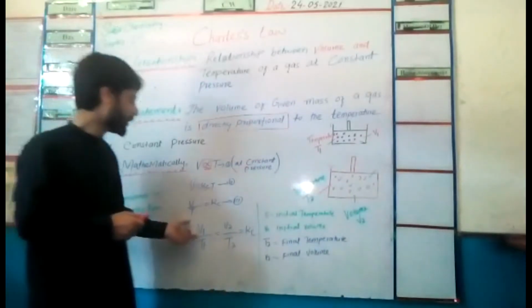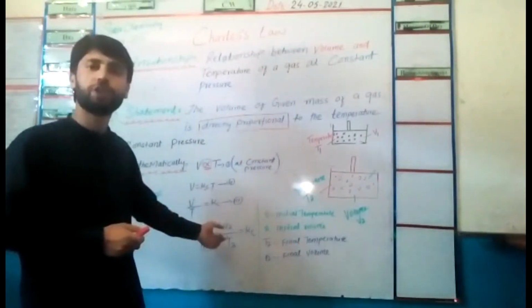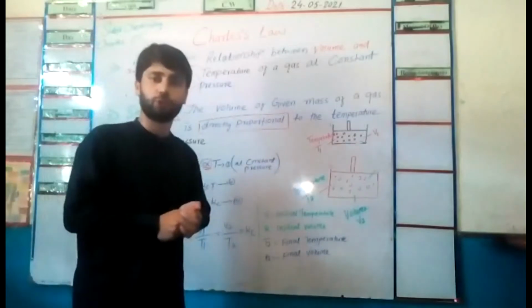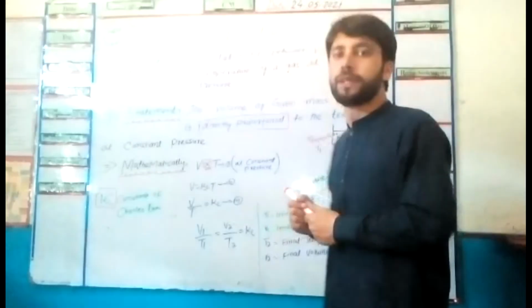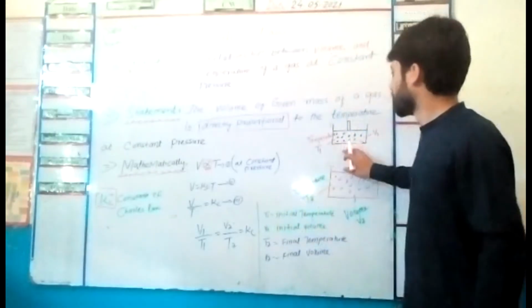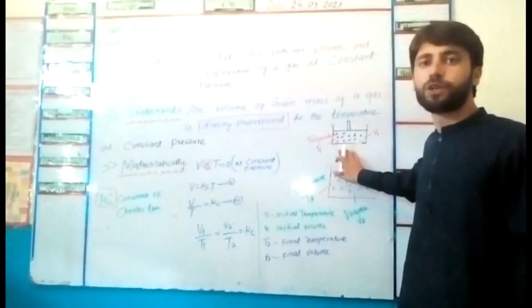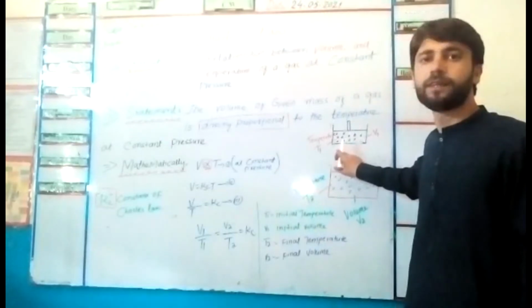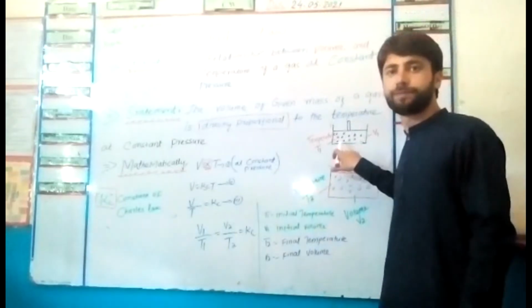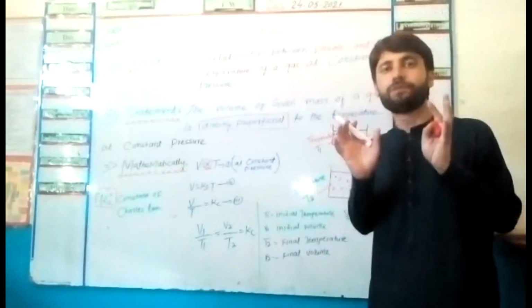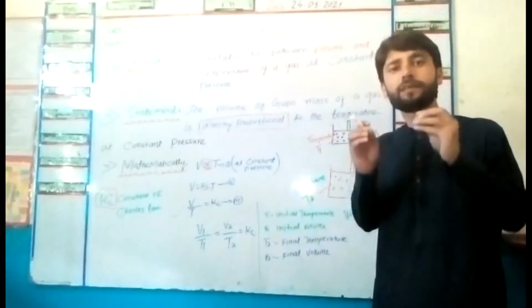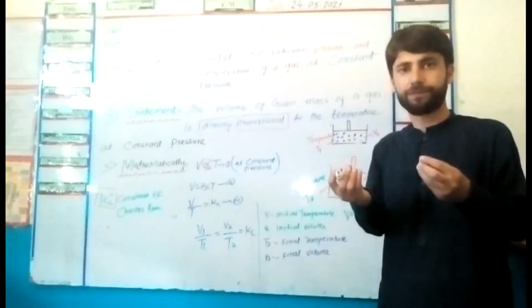So what do V1, T1, V2 and T2 mean? This is a cylinder, and inside this cylinder there is a gas molecule. Of course, the gas occupies some volume and has some temperature.